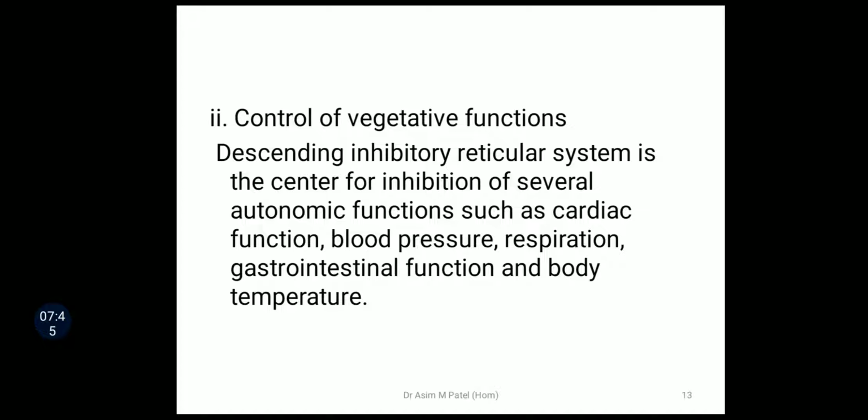Then the second function is control of vegetative functions. Similarly to the facilitatory descending reticular formation, it is also responsible for controlling the various organs with the help of the autonomic nervous system. The descending inhibitory reticular system is the center for inhibition of several autonomic functions such as cardiac function, blood pressure, respiration, gastrointestinal function and body temperature. So these are also controlled by the descending inhibitory reticular system.